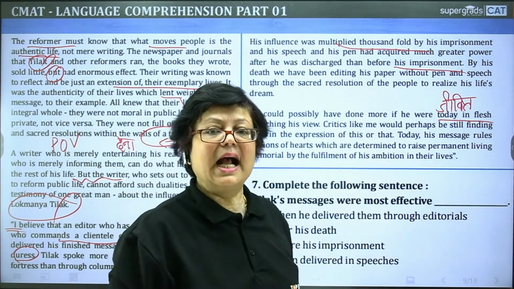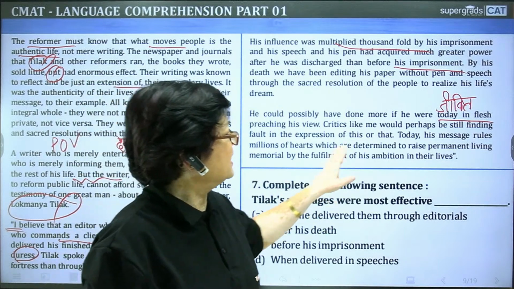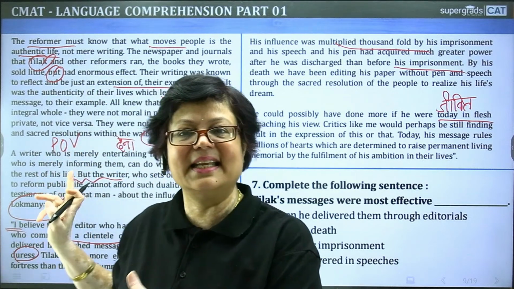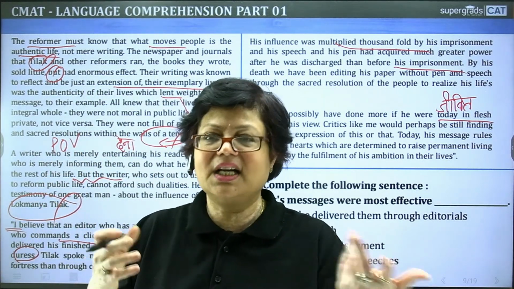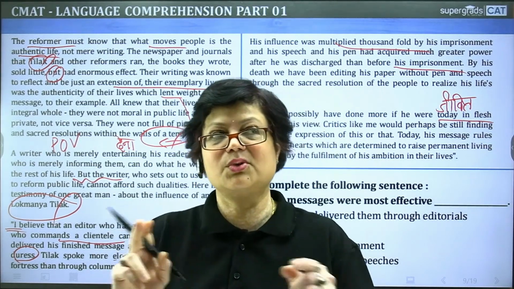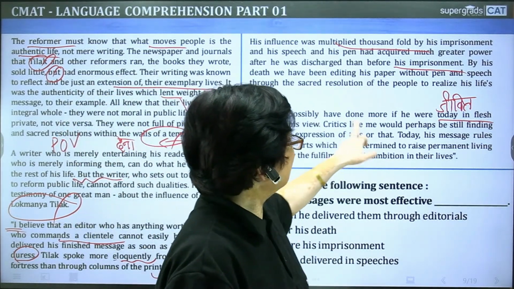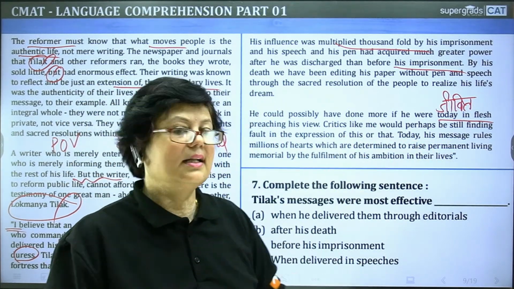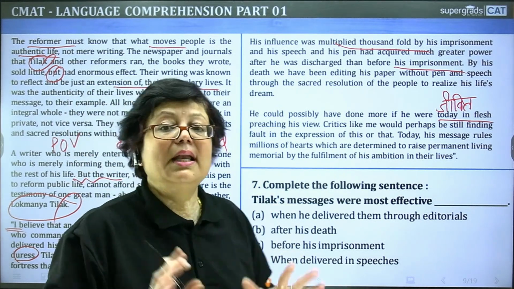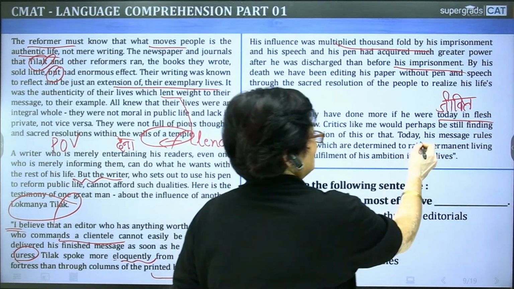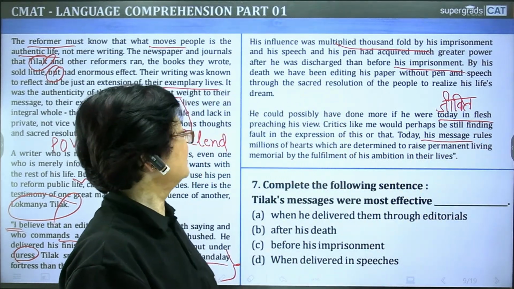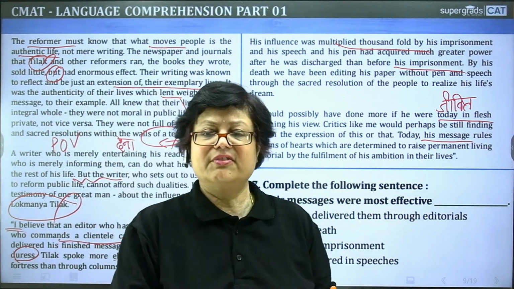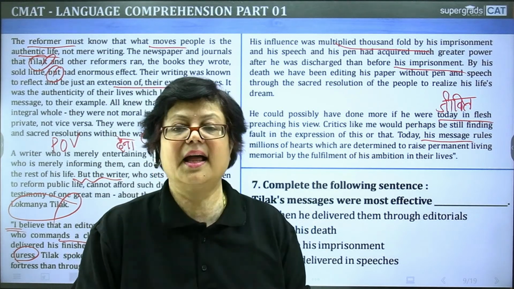Critics like me would perhaps be still finding fault in the expression of this or that. है ना. Critics. Now the author says that he is a critic. Critic आलोचक. आलोचक का काम ही है ये to find fault. ये ठीक नहीं हुआ, वो सही नहीं था. Okay. So he says critics like me would perhaps be still finding fault in the expression of this or that. Today his message rules millions of hearts. His message, किनका message? Yes, Lokmanya Tilak. Millions of hearts which are determined to raise permanent living memorial by the fulfillment of his ambition in their lives.